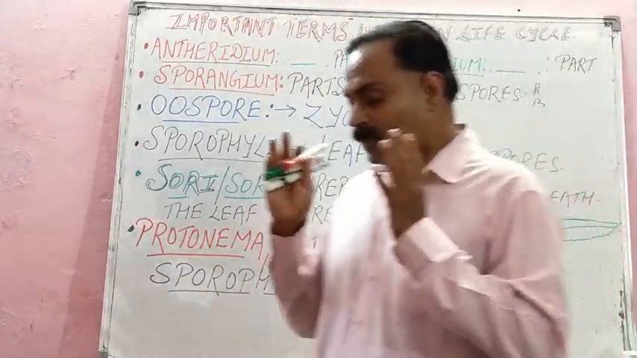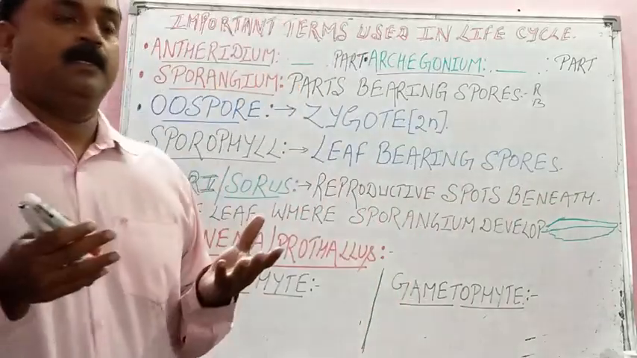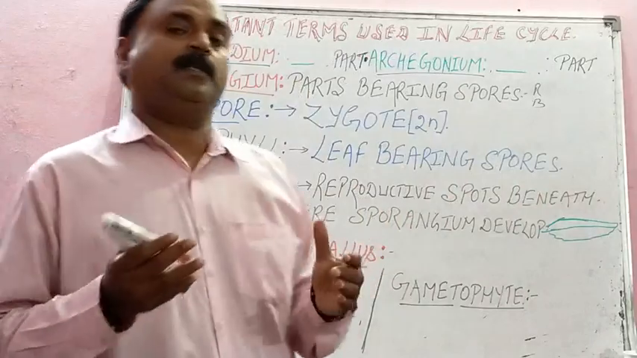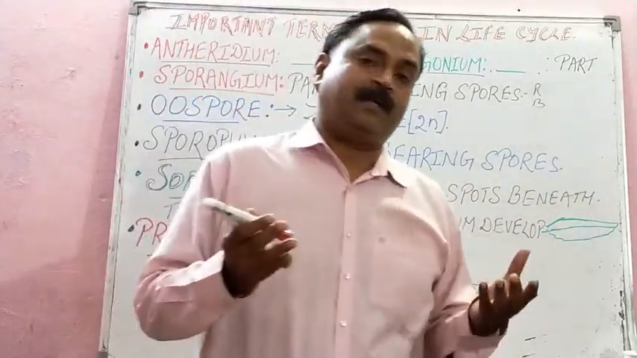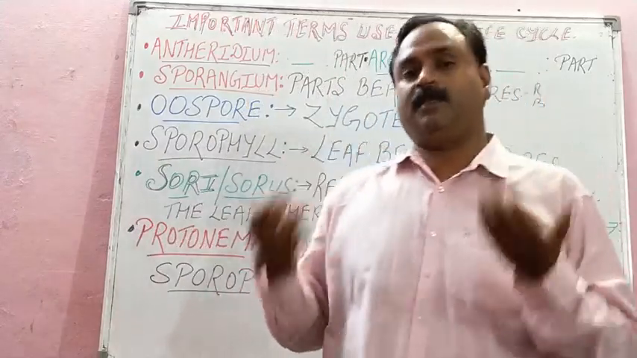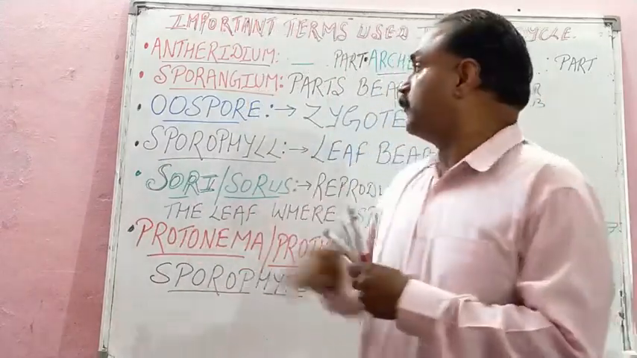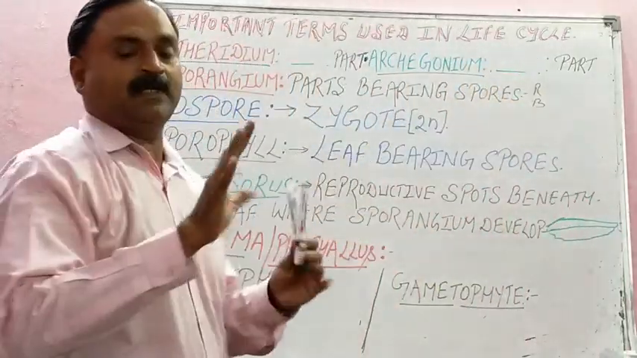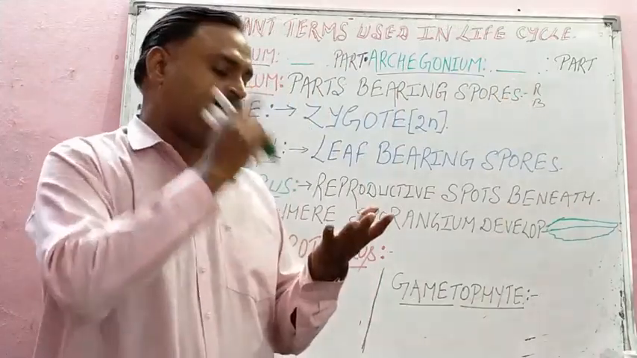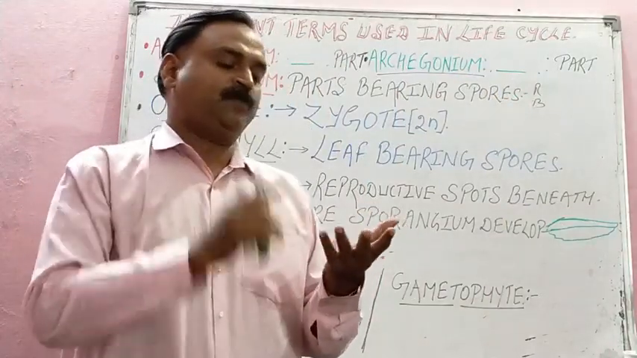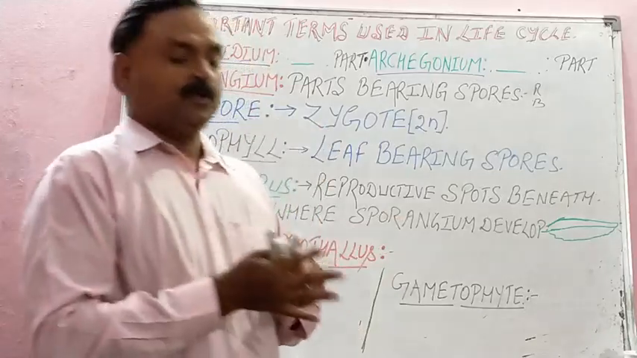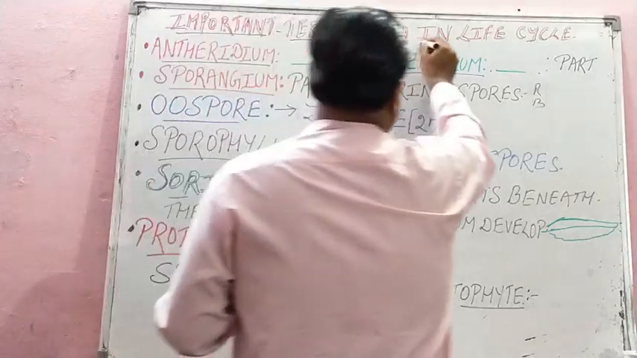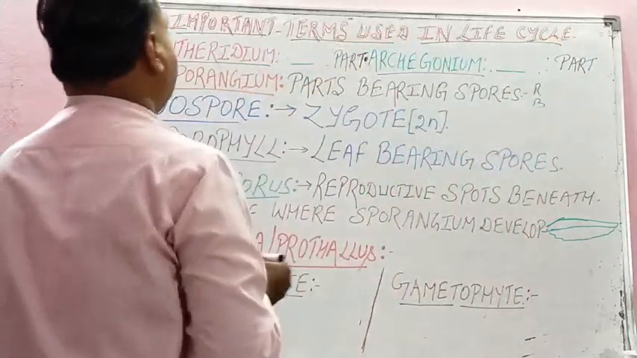So student, the life cycle cannot be easily studied if you don't know some important terms used in the life cycle, because there is a quotation that reading without reflecting is like eating without digesting, isn't it? If you know these important terms, then the life cycle of any plant group, either bryophyte, pteridophyte, angiosperm or gymnosperm, will be very easy for you. So let me explain the terms. You can write this in your copy also. Important terms used in the life cycle.